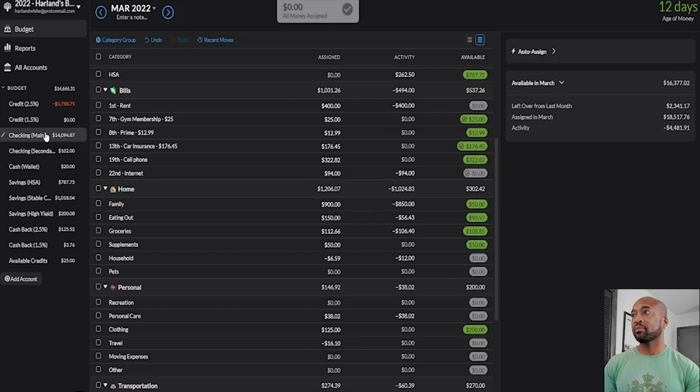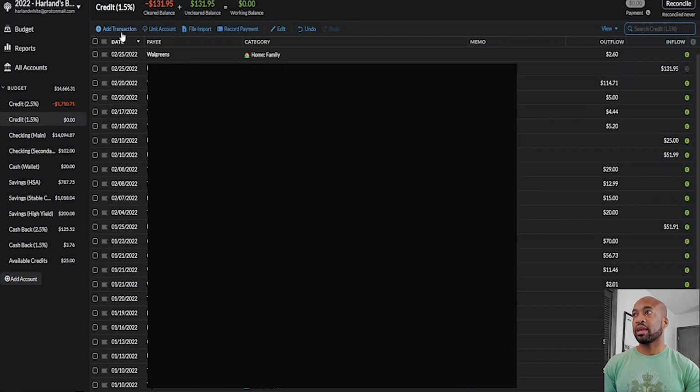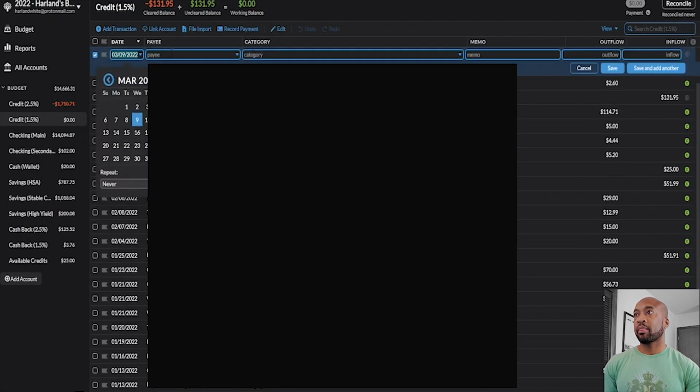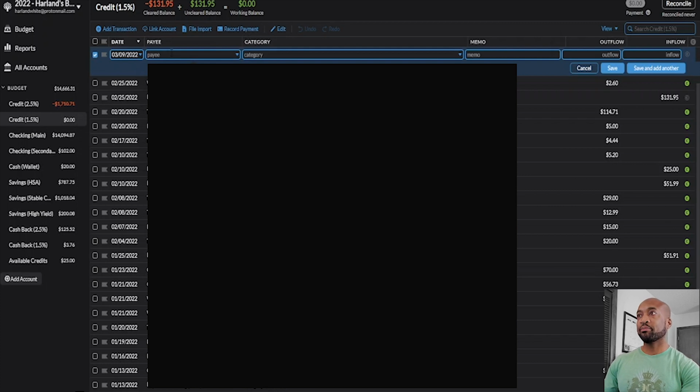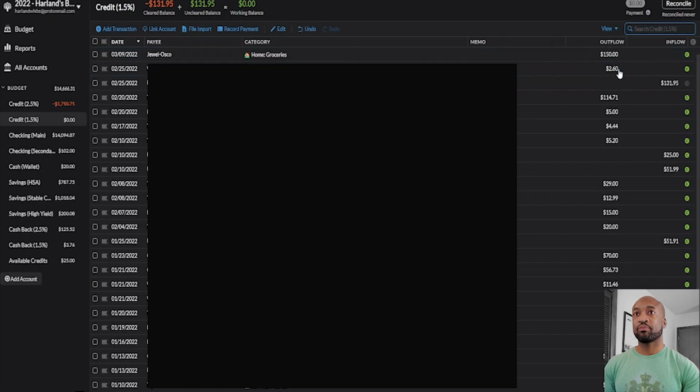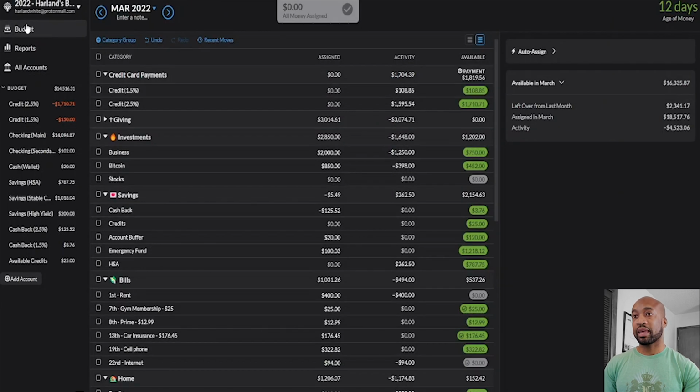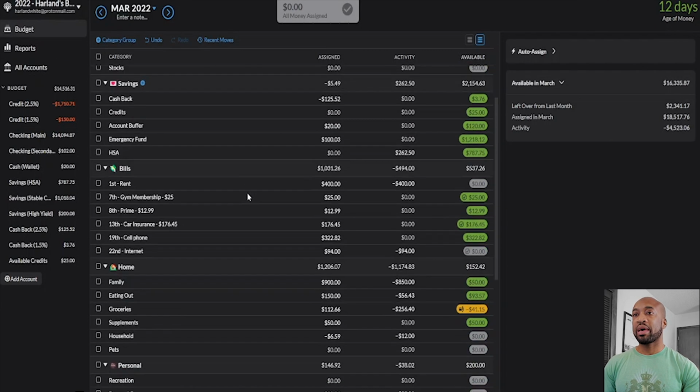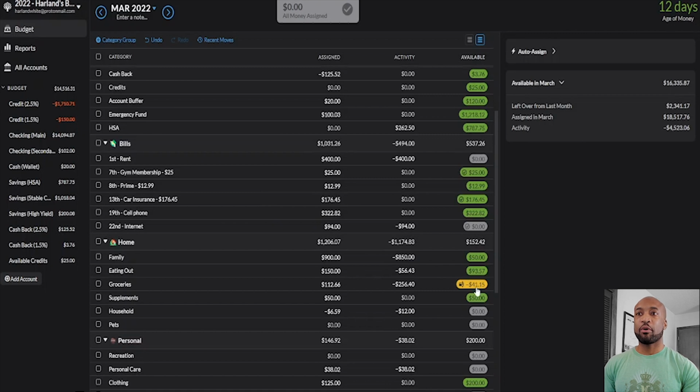However, let's say I go to the grocery store and I decide to buy some groceries, and the total amount of my groceries came up to $150, and I don't really have that amount. But I need to make that purchase because the family is hungry and I need to get them food. If I go back into my budget, I'll see that I am over by $41.15.